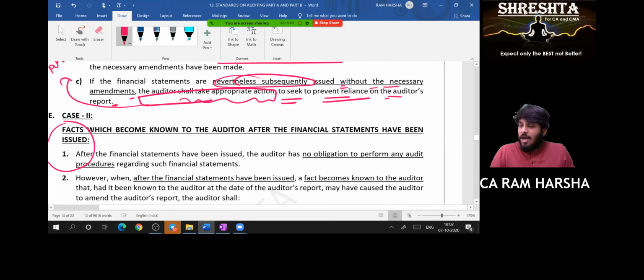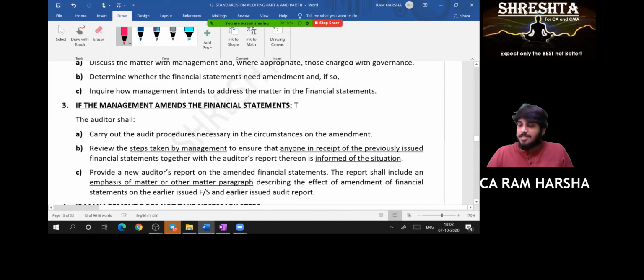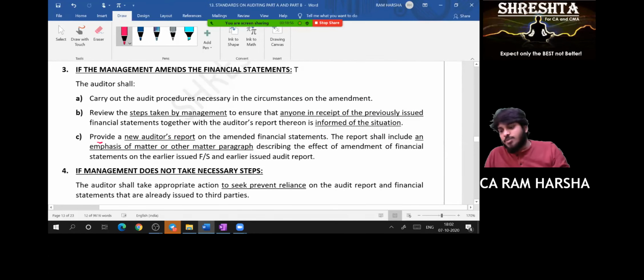This is regarding when the auditor comes to know about the fact after financials have been issued. Yes, sir. In such a case, the same procedure will be there. Similar sentences will be there, that you need to read. Are you clear? Yes, sir. This is regarding subsequent events.